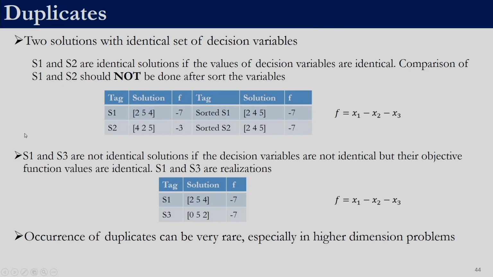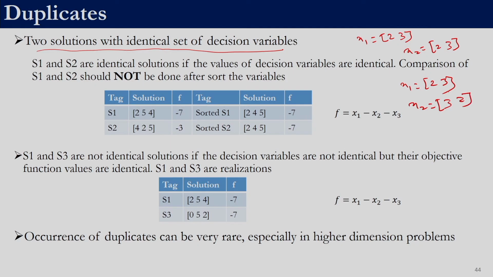First, let us try to understand what duplicate solutions are. Two solutions with an identical set of decision variables are said to be duplicates, right. So, if I have a two variable problem, let us say the solution x1 is 2, 3 and the solution x2 is also 2, 3, right. Then x1 and x2 are duplicates, and obviously the fitness function values of x1 and x2 would be identical. So, these are duplicate solutions. However, the solution x1 equal to 2, 3 and the solution x2 equal to 3, 2 are not identical, right. Depending upon the fitness function, they may or may not have identical fitness function values, right.